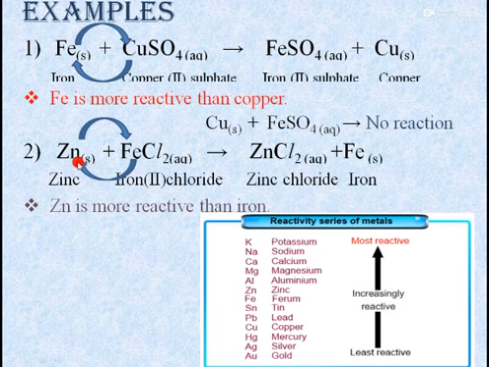In the other example between zinc and iron, zinc lies above iron in the reactivity series. It means that zinc can displace iron from its compounds, whereas iron cannot displace zinc from its compound since iron is less reactive than zinc. So, in a nutshell, we can say that whenever a metal is present above in the reactivity series of metals, it can displace the other metals which are present below it in the series. So a more reactive metal can displace the less reactive metal from its compound.